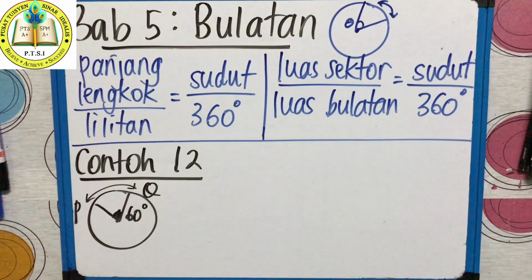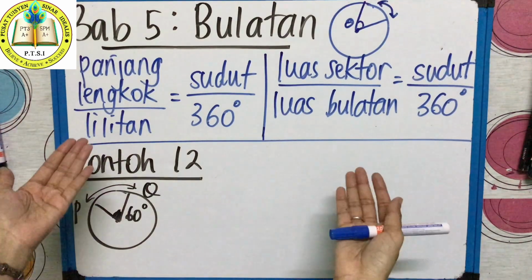Kelas hari ini cikgu akan siapkan bab 5 bulatan. We will complete this chapter today. In the before video, teacher explained to you about luas bulatan, area of circle, pi j kuasa 2, pi r kuasa 2. And then teacher explained to you lilitan bulatan, circumference of circle, 2 pi r, 2 pi j. So make sure you remember all the formulas and all the working that I taught you. Because today we are going to learn another 2 more formula.